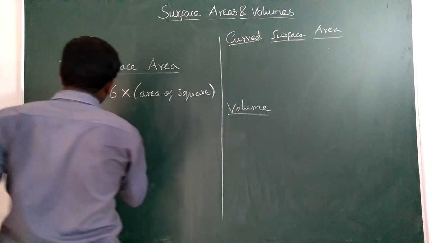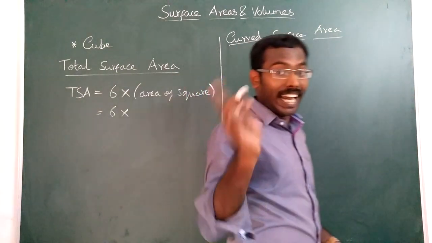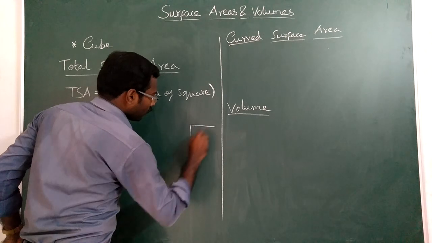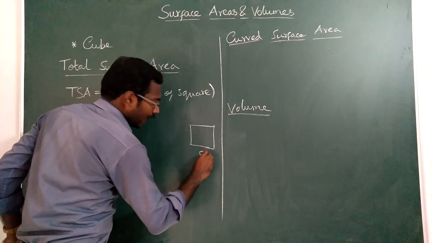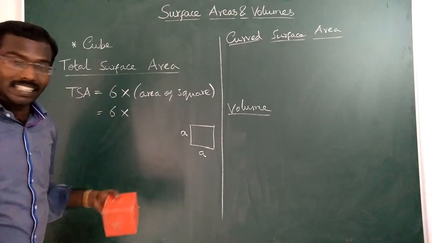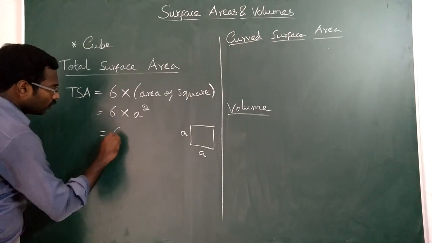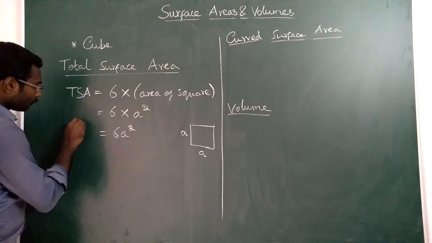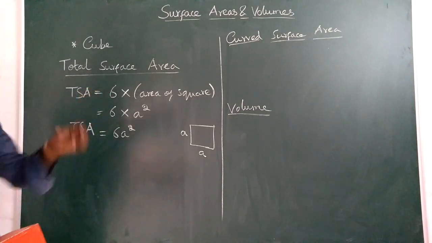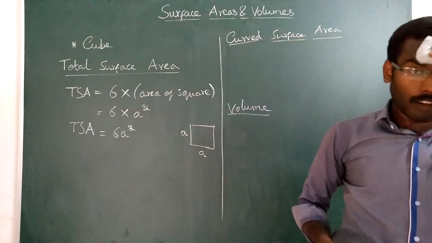You know very well area of square is nothing but side square. If you consider the square side as a, then area is a into a, that is a square. 6 into a square, that is equal to 6a square. That's all. Very easy. So the TSA of cube is nothing but 6a square. Are you all following?